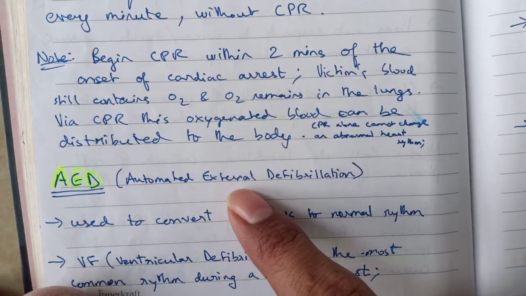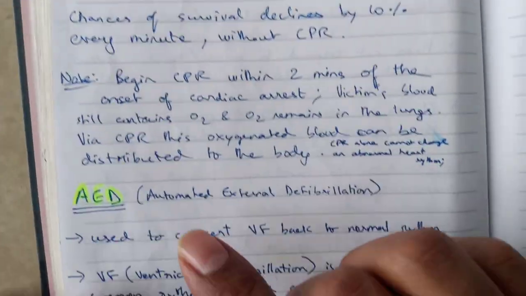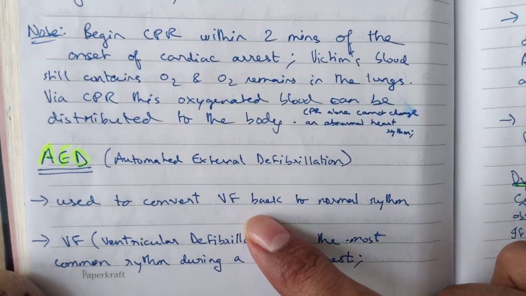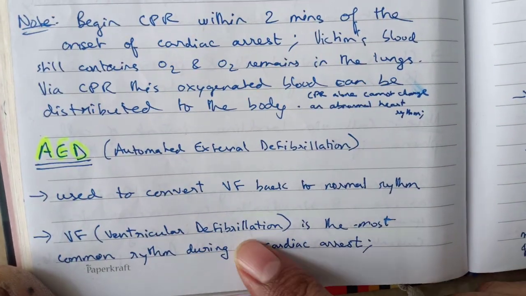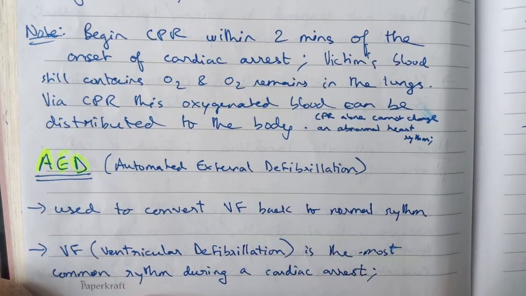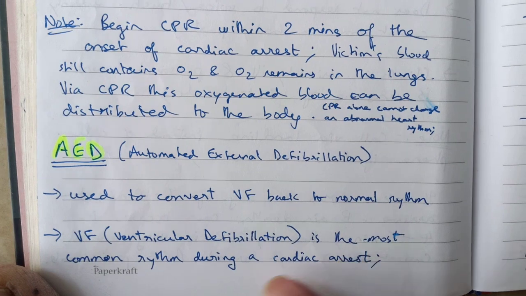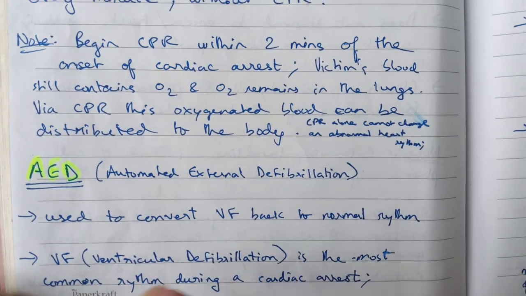AED, automated external defibrillator. So this is what they meant by early defibrillation, AED. This is used to convert VF back to normal rhythm. VF is ventricular fibrillation. It is the most common rhythm during a cardiac arrest. So they may ask a recall question like, what is the most common rhythm during a cardiac arrest? The answer is ventricular fibrillation, or VF.